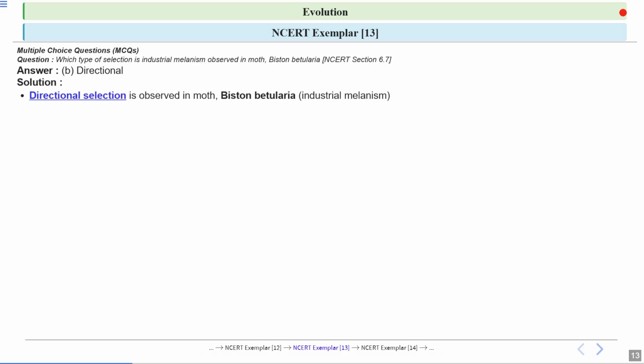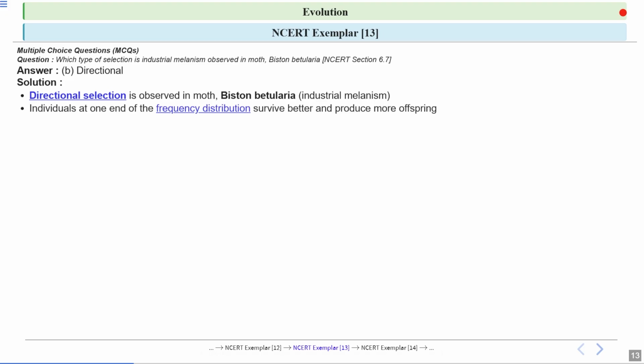So let's understand what directional selection is. In this type of natural selection, one particular trait becomes more common in a population, because this trait gives individuals a better chance to survive and reproduce. For example, during the post-industrialization era, dark-colored moths survive better in the polluted areas.